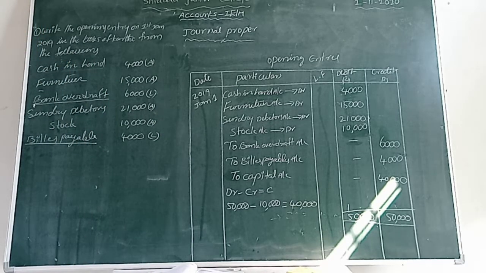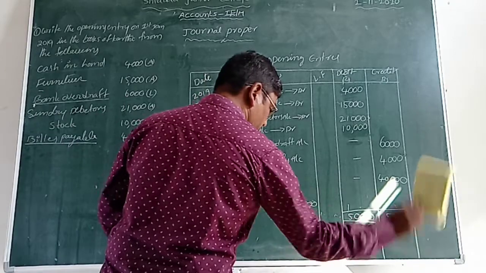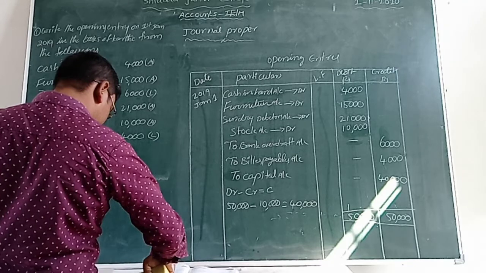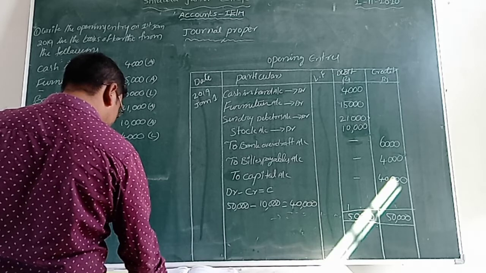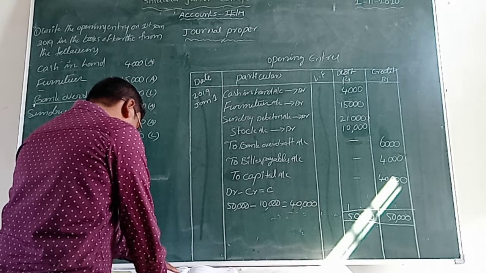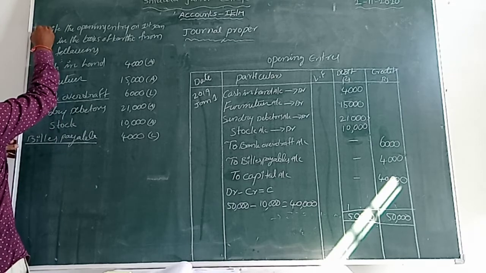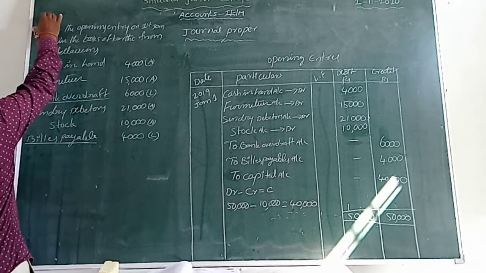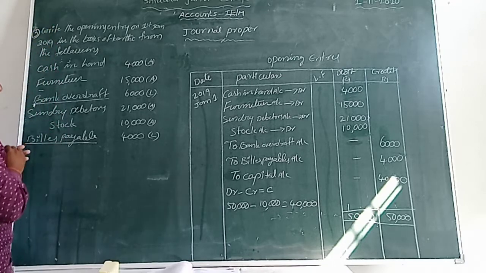Now we are going to problem number 2. Here only two things are given: total assets of 1 lakh and liabilities of 20,000. Okay, we have completed the second problem. Now we are going to problem number 3. Now the third problem.